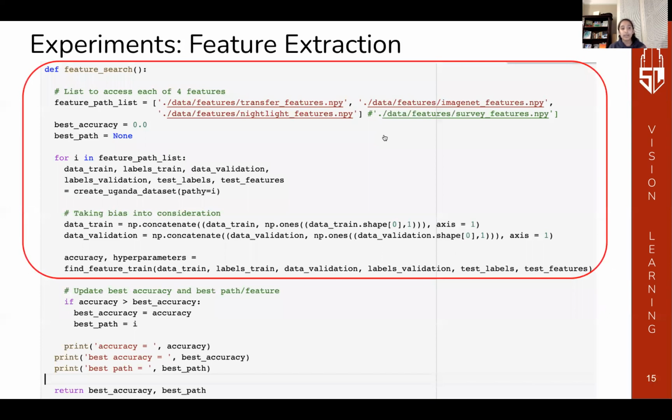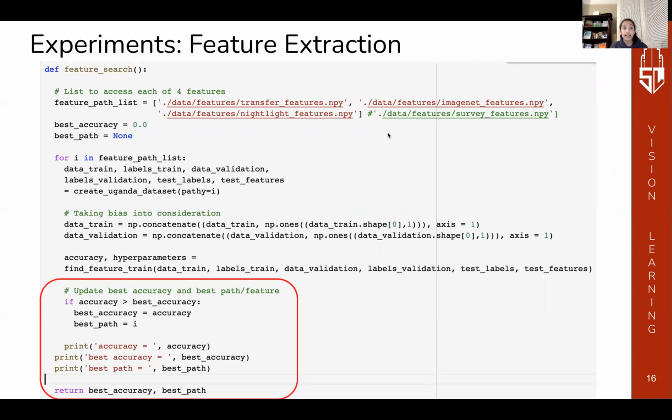This is an example of one of the functions we wrote and implemented to determine the best suited features for our task. In this feature search function, the model undergoes the training process for each of the pre-calculated features, which we store in a list as accessible paths to iterate through. We account for the bias term by concatenating an additional column matrix of ones to both the training and validation data sets. This function also determines the highest accuracy obtained by continuously updating the best accuracy value as it trains on each of the features. It then outputs it as well as the feature which enabled it for our further testing.